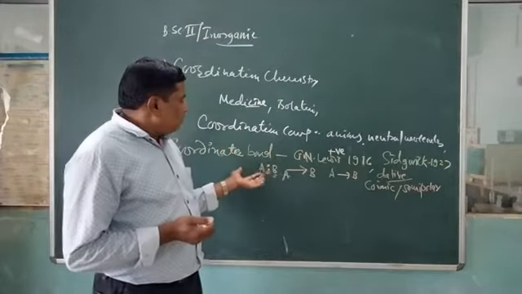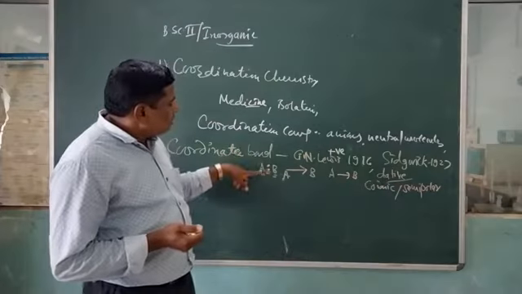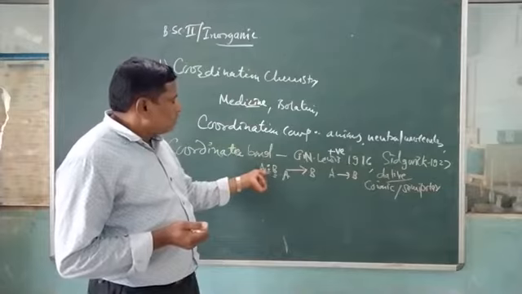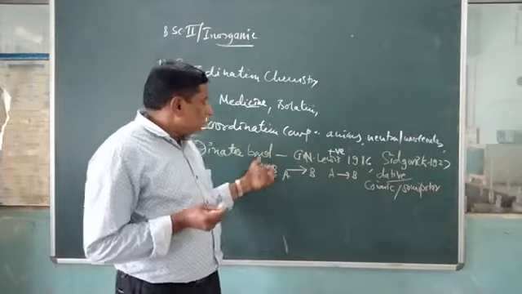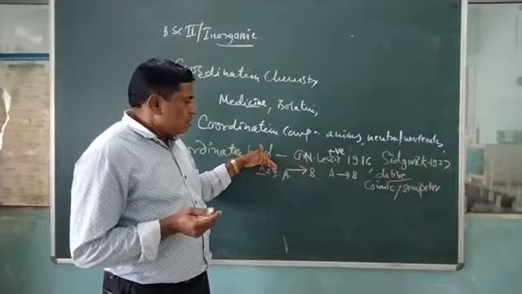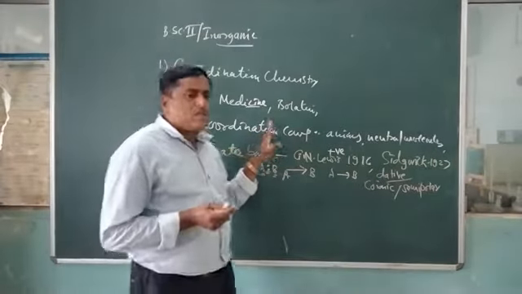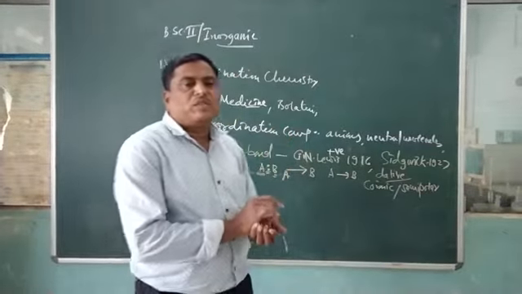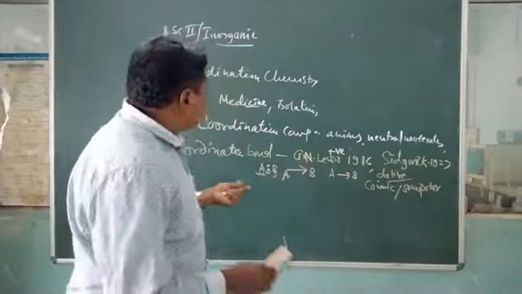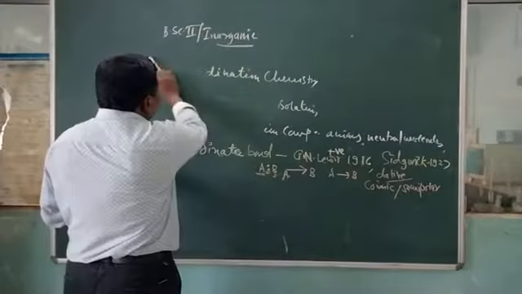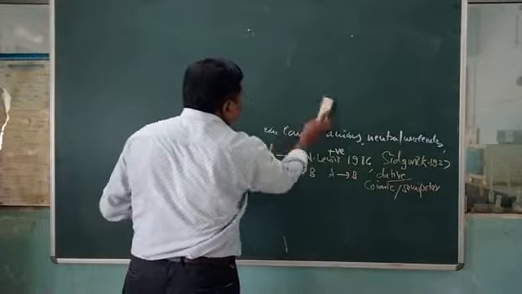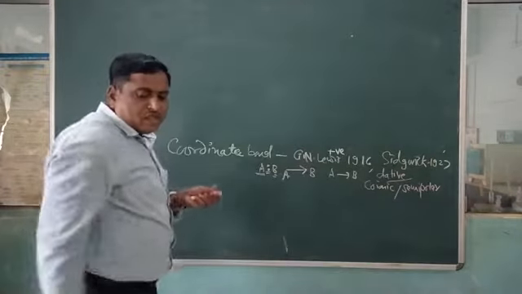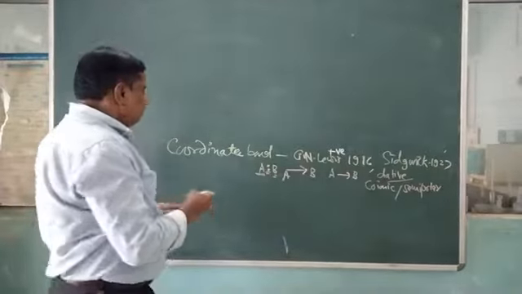Means here that atom A possesses two electrons, B has a vacant orbital, and A contributes both electrons. Hence it is called the coordinate bond. So when we take the coordinate bond, what happens here? The conditions for formation of a coordinate bond. In the definition, it tells that A and B, both atoms, are present. Means here two atoms are essential.